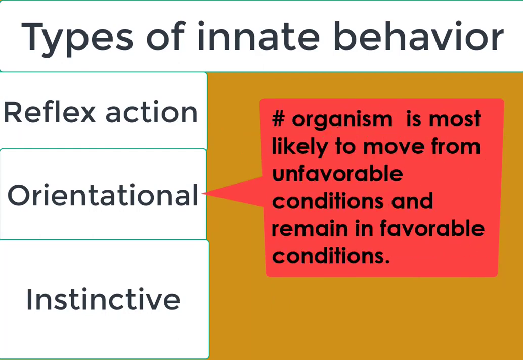The second type of innate behavior is orientational. Orientational types of innate behavior are more complex behaviors, resulting in the organism behaving in a way that is most likely to move it from unfavorable conditions and keep it in favorable conditions, such as kinesis of woodlice, cockroaches, and other simple animals, and taxis of euglena and other simple organisms.